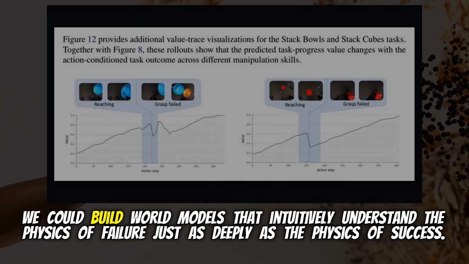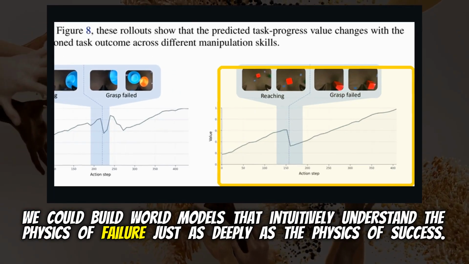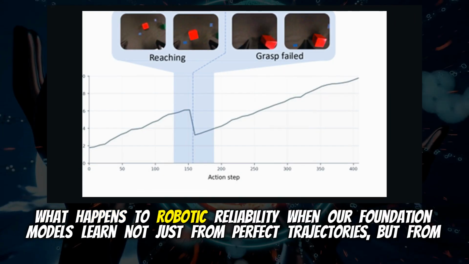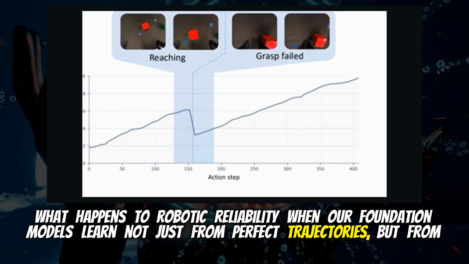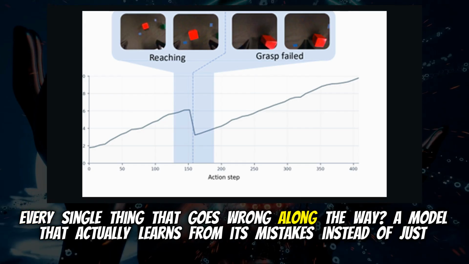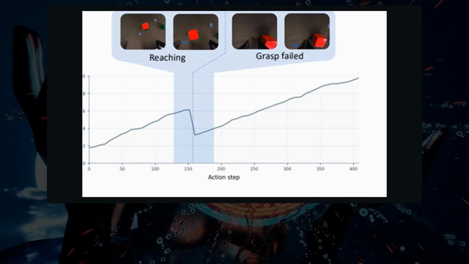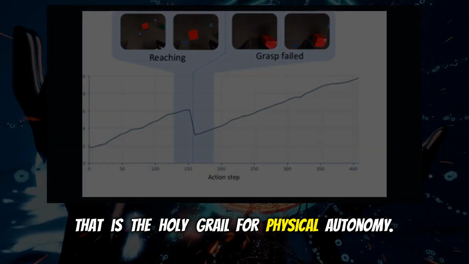Exactly. We could build world models that intuitively understand the physics of failure just as deeply as the physics of success. What happens to robotic reliability when our foundation models learn not just from perfect trajectories, but from every single thing that goes wrong along the way? A model that actually learns from its mistakes instead of just hallucinating that it succeeded. That is the holy grail for physical autonomy.